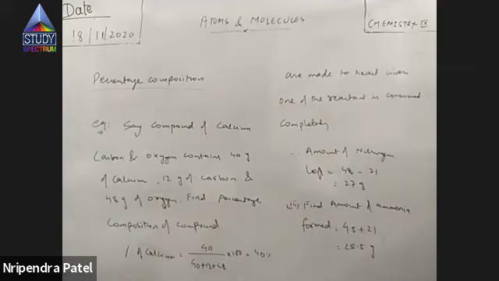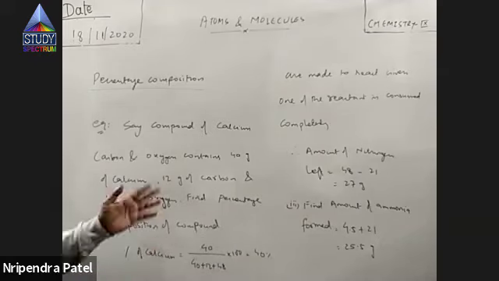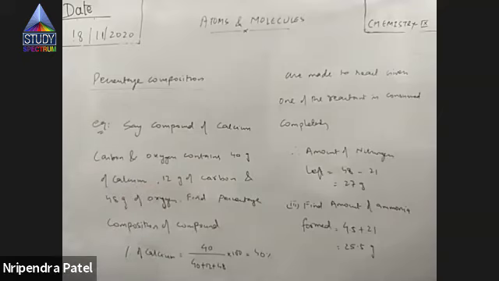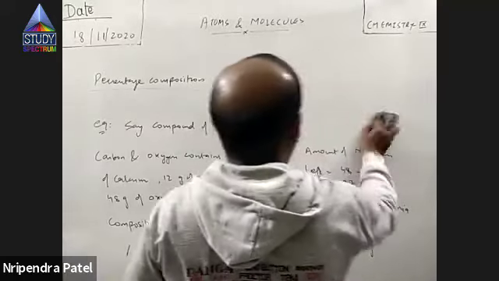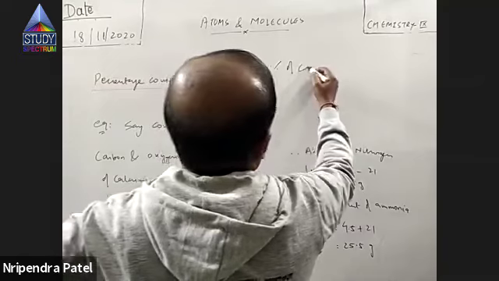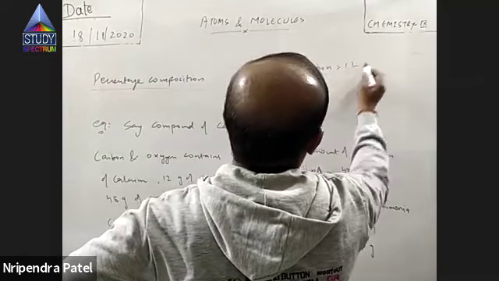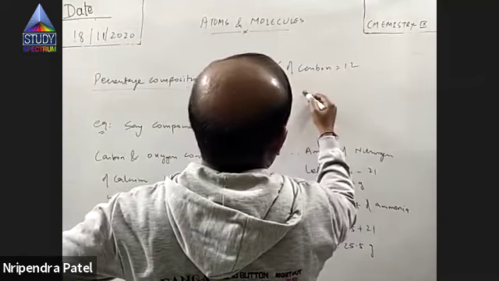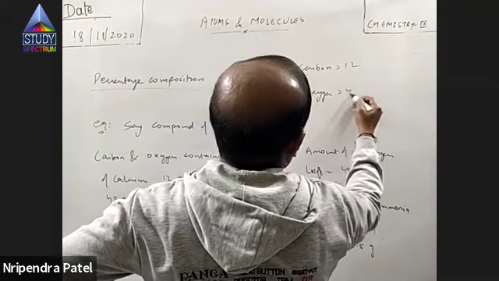So it's actually 100. So in percentage composition the total is 100. That's why it is 40. This is 12 and 48 grams. So percentage of calcium is 40%. Percentage of carbon is 12. Percentage of oxygen is 48.